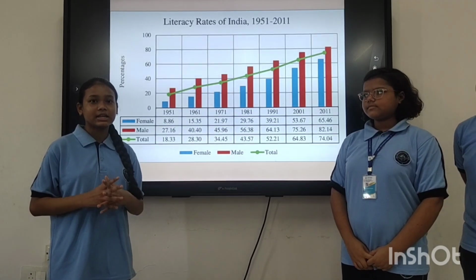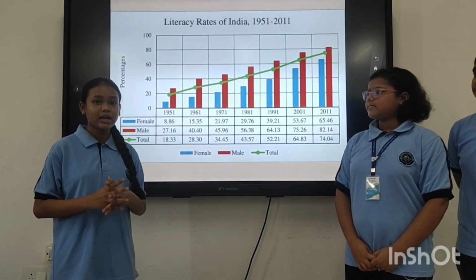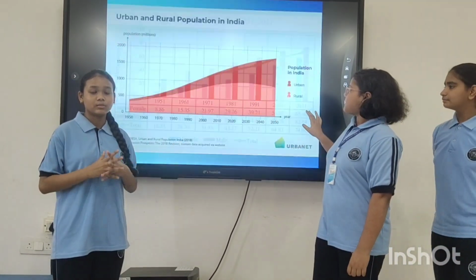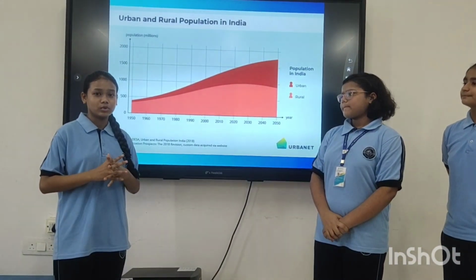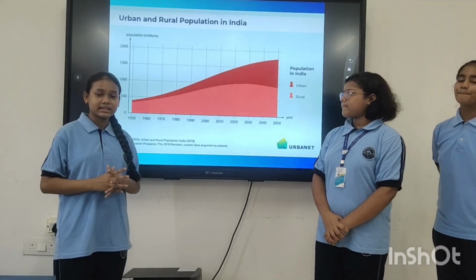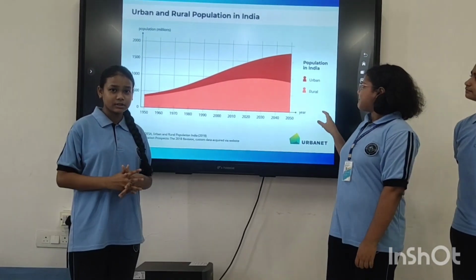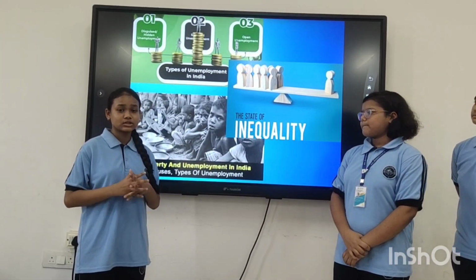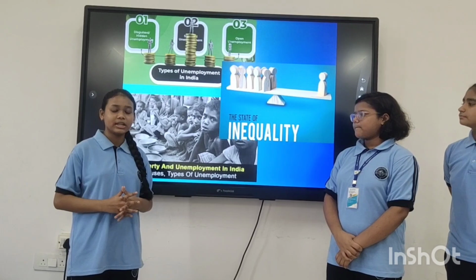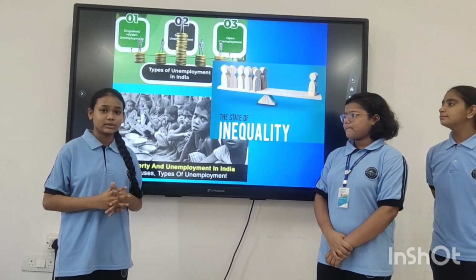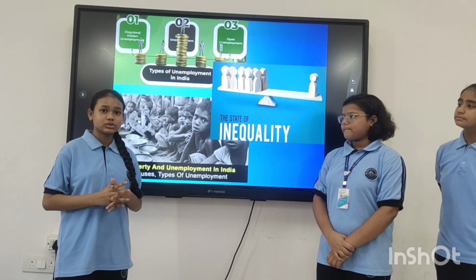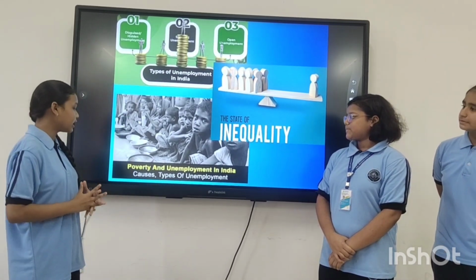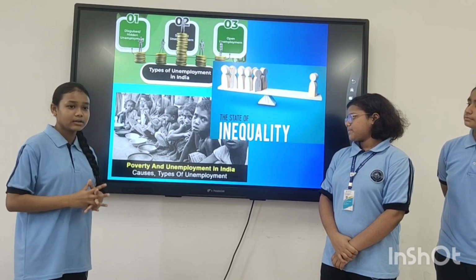The literacy rate is around 77.7%, and while the rural areas are still struggling, urban areas are more developed. Education and healthcare are improving but are still uneven. Many Indians in rural areas lack access to clean water and electricity. In urban areas, overcrowding and pollution are the major issues. India faces social challenges like poverty, unemployment and inequality.